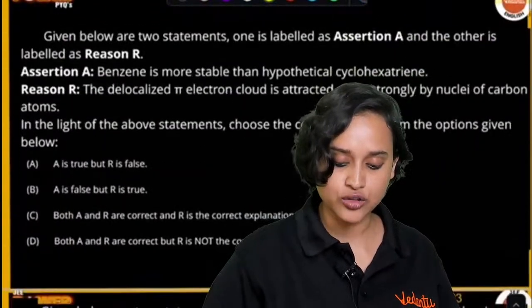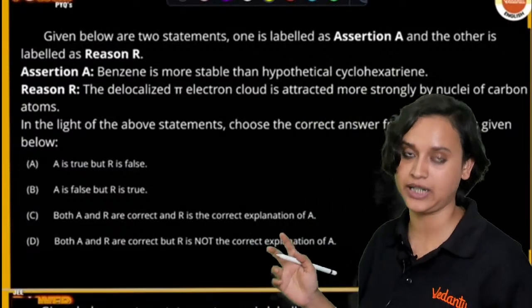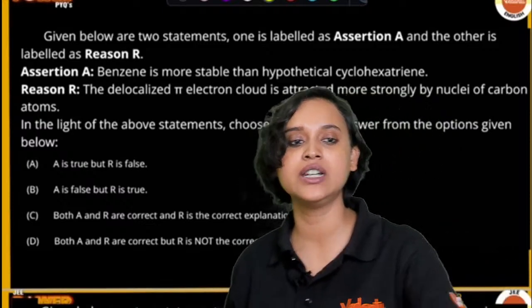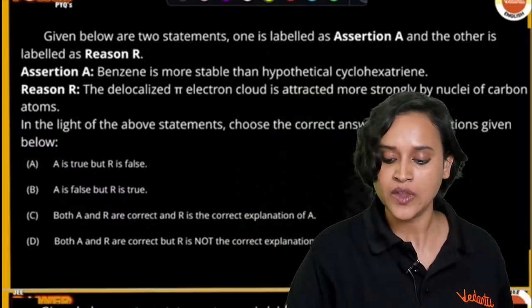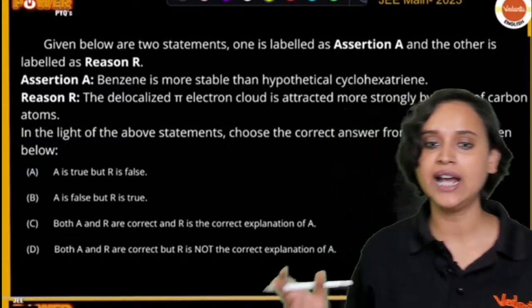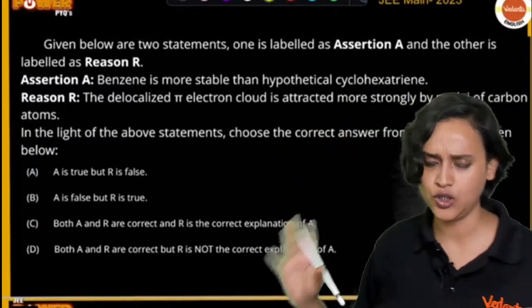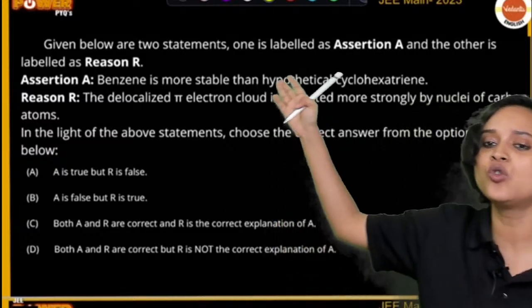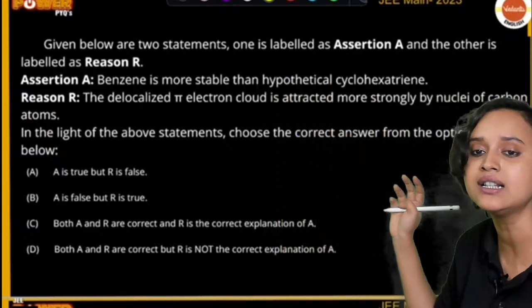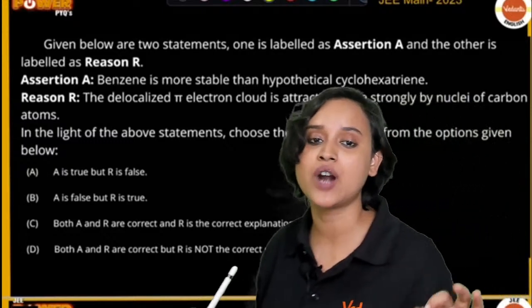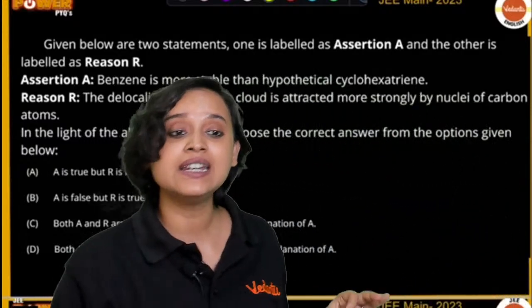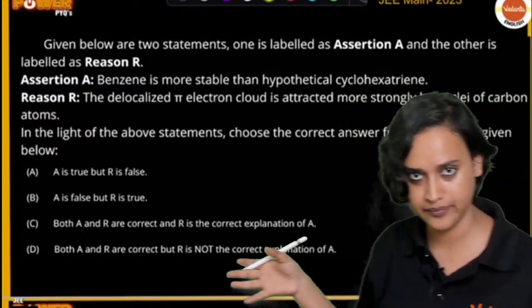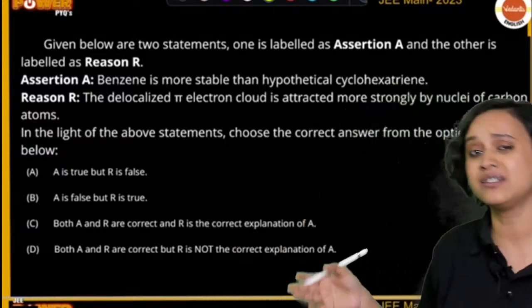Let us go to the next question. Given below are two statements. One is called assertion and the other is labeled as reason. In the assertion, they are saying that benzene is more stable than hypothetical cyclohexatriene. This is a true fact.